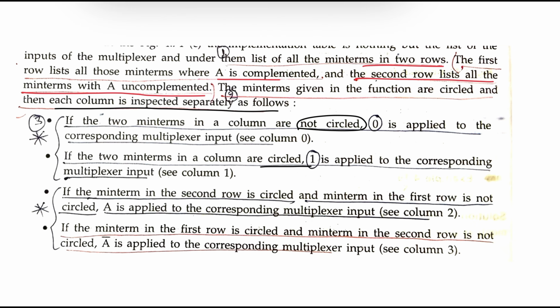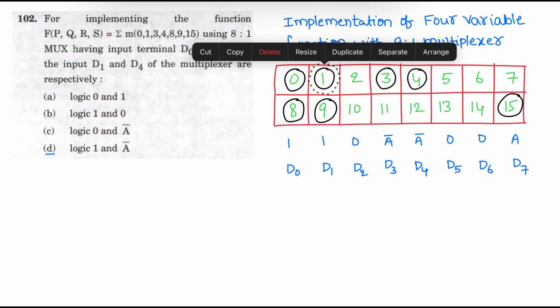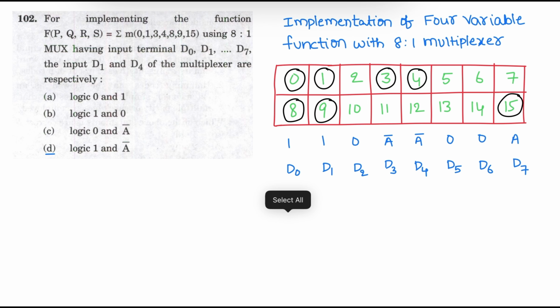If the minterm in the second row is circled and the minterm in the first row is not circled, then A is applied to the corresponding multiplexer input. If the minterm in the first row is circled and the minterm in the second row is not circled, then A bar is applied to the corresponding multiplexer input. So here the given minterms are 0, 1, 3, 4, 8, 9 and 15.